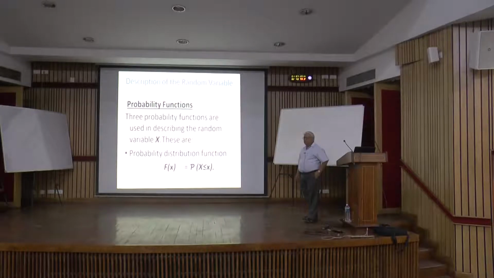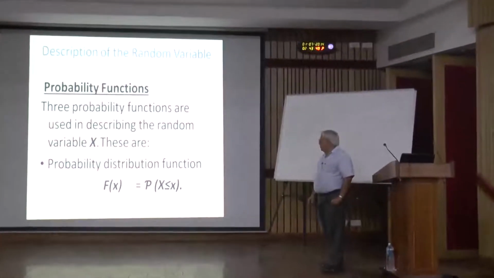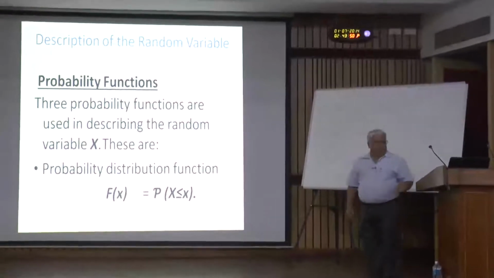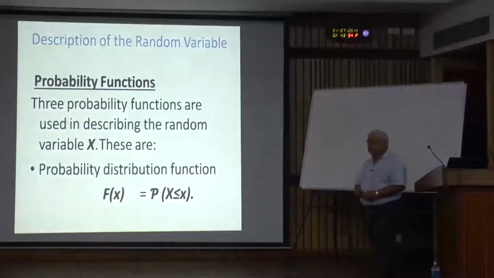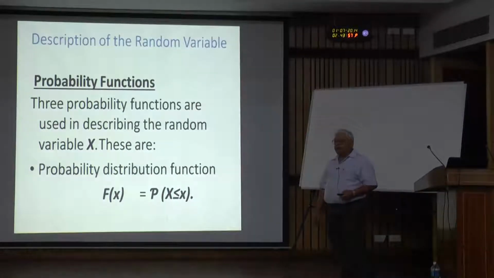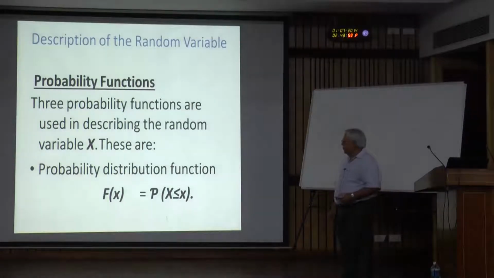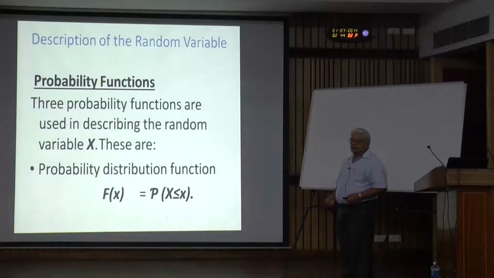I tried to give some understanding and acceptance to why we should consider engineering problems as a probabilistic problem or a random problem. Because we see that natural or man-made phenomena are all random. Some of them may have large scatter, some of them may have smaller scatter.